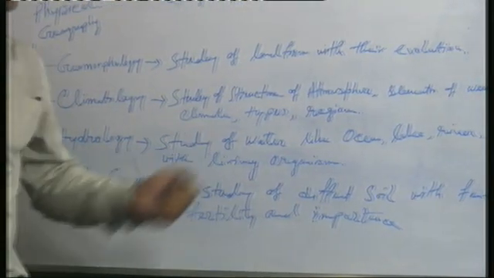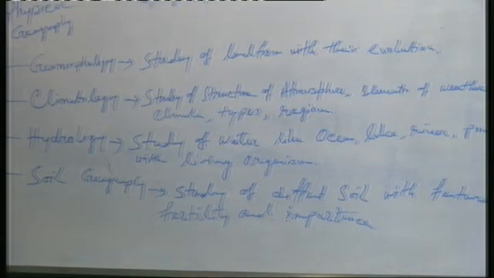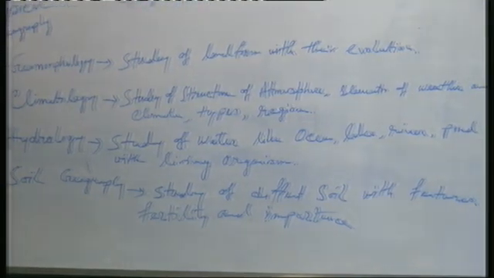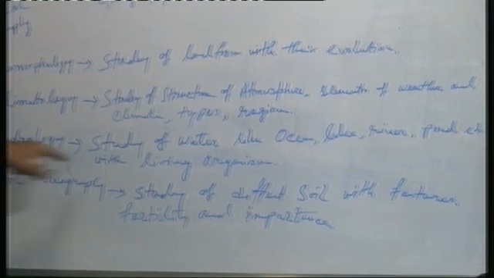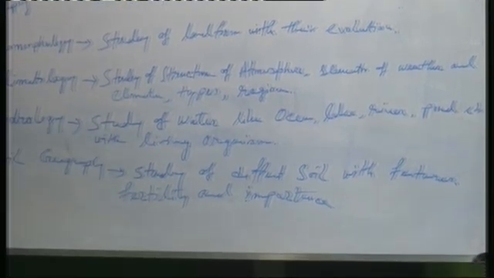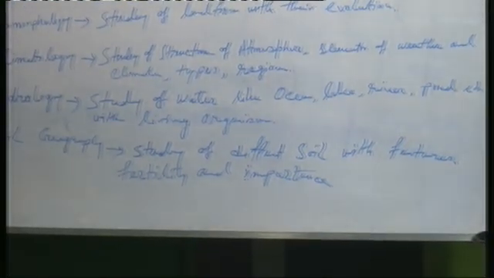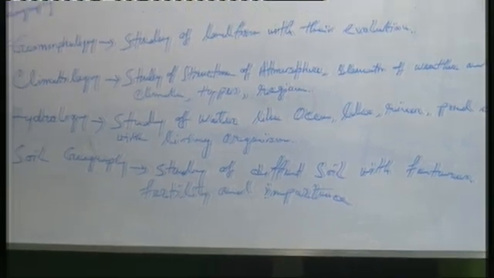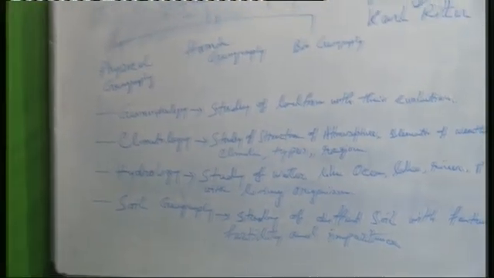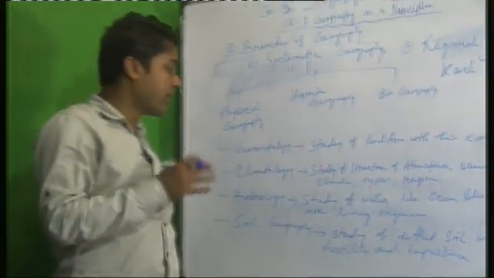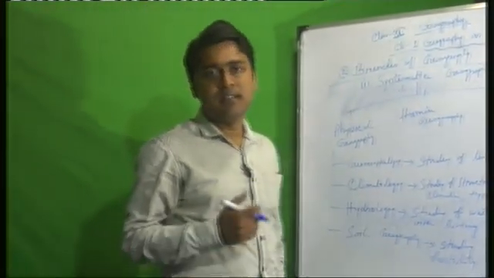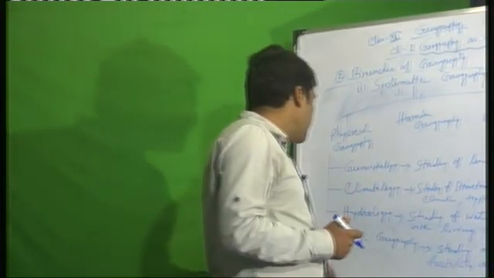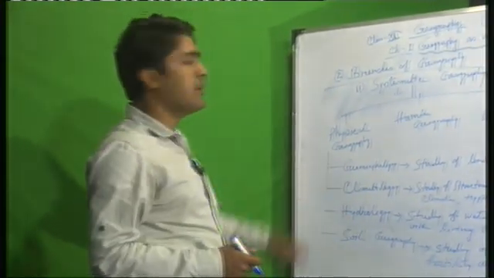Now hydrology is the study of water, like ocean, lake, pond, with the different types of living organisms that survive in the water bodies. And soil geography covers the different types of soil spread all over the world, their variation, their characteristics, the rate of fertility, and also their importance. So these are the different branches of physical geography.